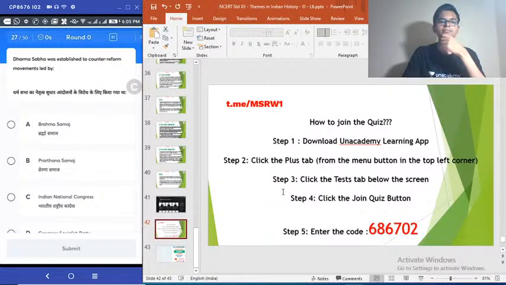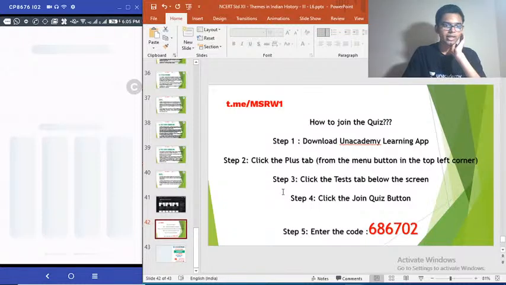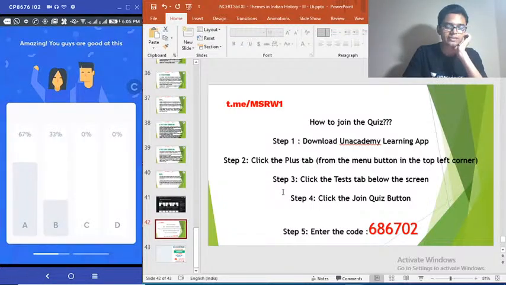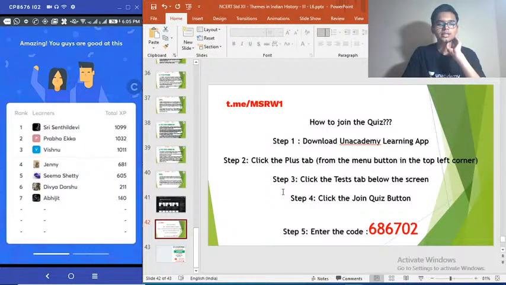Time is up. Correct answer is option A. How many got that? 67% got that. Brahma Samaj is the correct answer. Alright, now we have 3 people who have a score greater than 1000. Srisindhu Devi, Prabhaika and Vishnu. Very good.